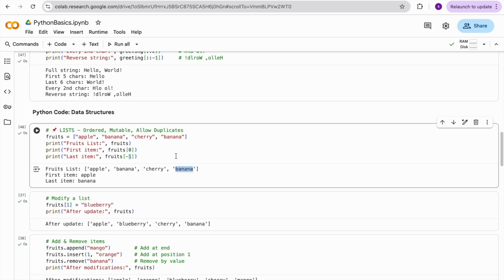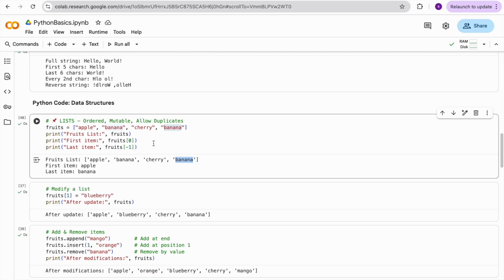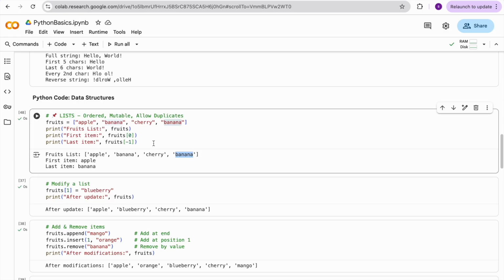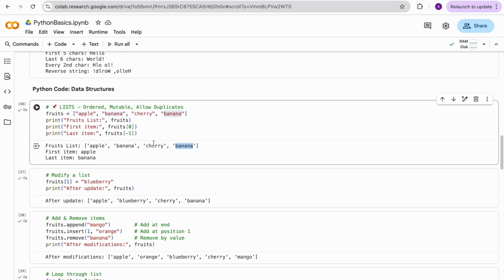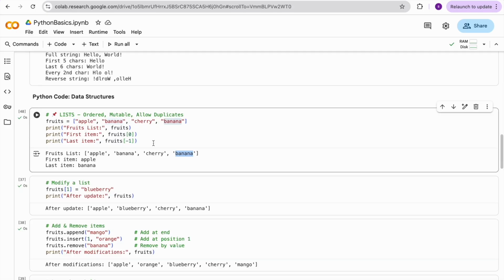If you observe here, I have a duplicate value of banana, but still it's there in the list. That means this list will allow duplicates. This is a very important thing you need to remember. The list will allow duplicates, and it is mutable. Mutable means you can change any value in any position. Immutable means you cannot change the value at a particular index. That we will discuss in other data structures.